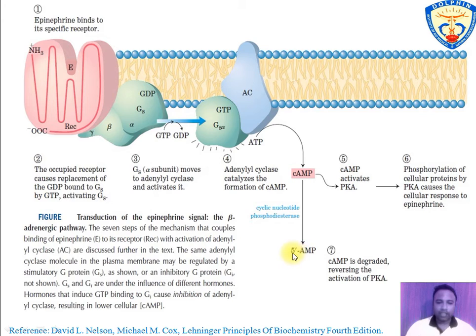The second messenger in this system is short-lived and is quickly degraded by cyclic nucleotide phosphodiesterase to AMP, which is inactive. This phenomenon occurs when there is a huge amount of cAMP production and the system does not need more cAMP.